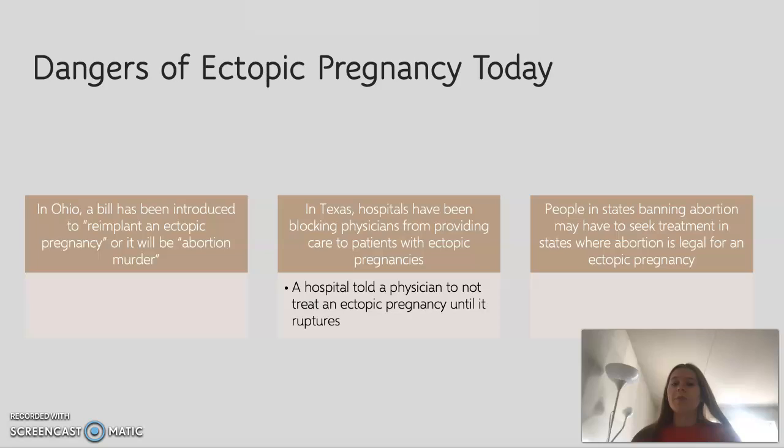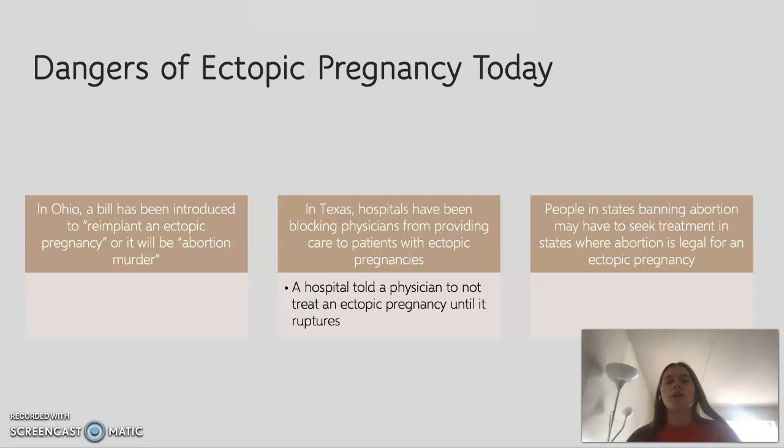This is still detrimental. People in states that currently ban abortions, and specifically ban abortions where a fetal heartbeat is still detected, might have to seek treatment in other states for an ectopic pregnancy. Due to this, especially due to the heartbeat thing, I have seen several cases in the news where women have to travel 6, 10, 12 hours to another state with an ectopic pregnancy. I have seen cases where women have been in the hospital with an ectopic pregnancy, and they've been bleeding severely, where they need life-saving care.